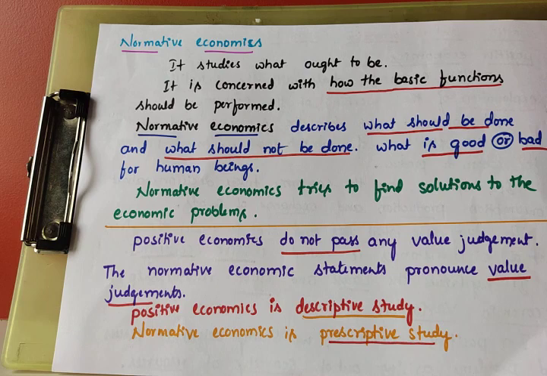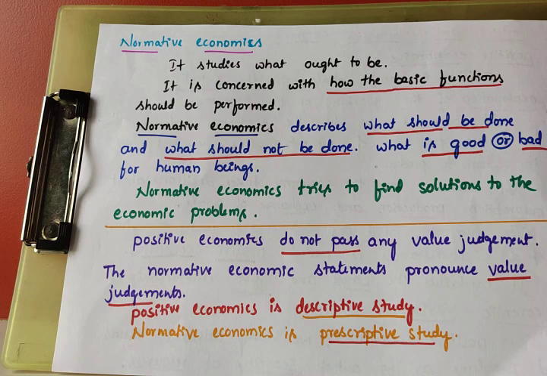And what is good or what is bad for human beings. It can explain: should do like this, should not do like this, and which is good, which is bad. It can give completely clear information. Should do like this, should not do like this, what is good, what is bad, everything is explained by normative economics. And also it can give a suggestion. But positive economics cannot give any suggestion, cannot give any value judgment.